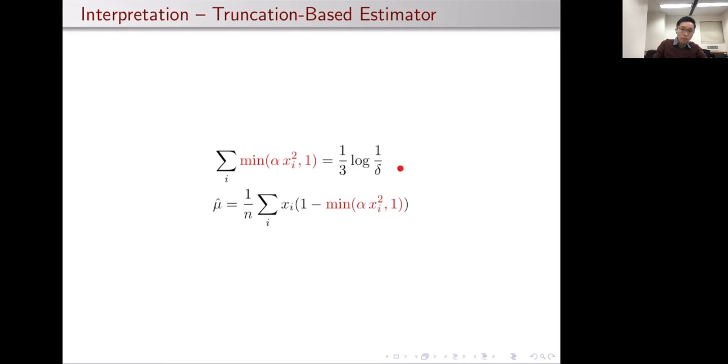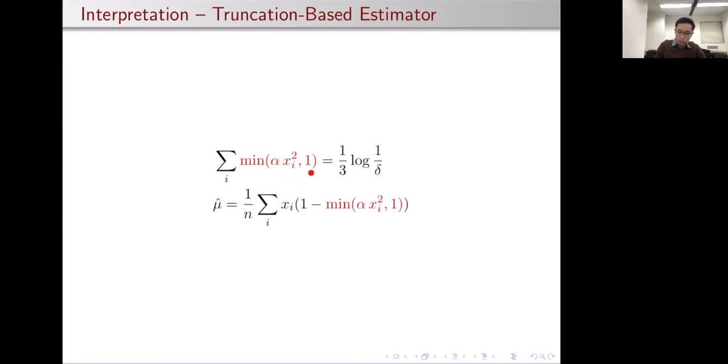What the first equation is saying is that we will throw out a total weight of 1/3 log 1 over delta many samples, in the sense of sums of fractions. And in order to distribute these fractions we're throwing out, for each sample, we will truncate a fraction that is proportional to its squared distance from the true mean.